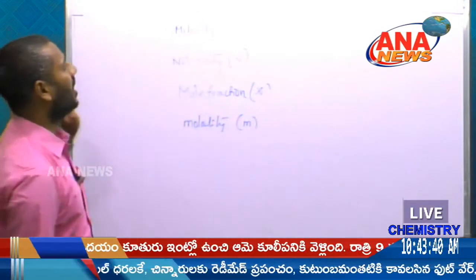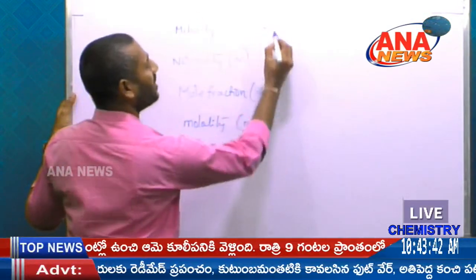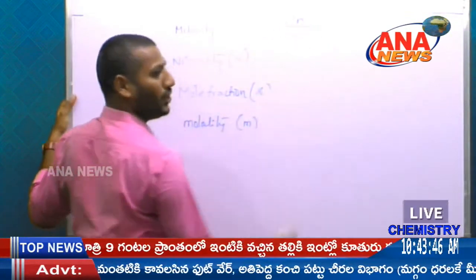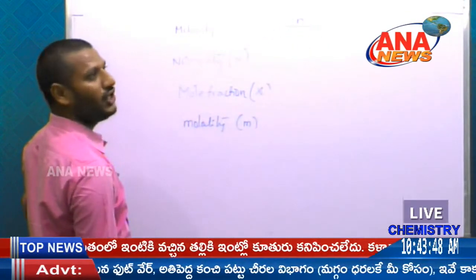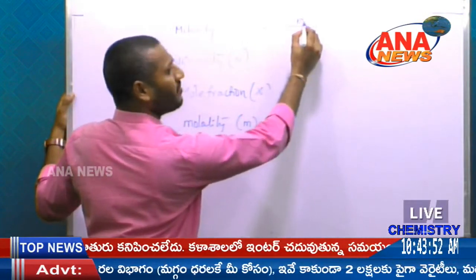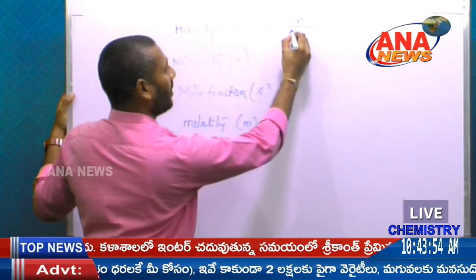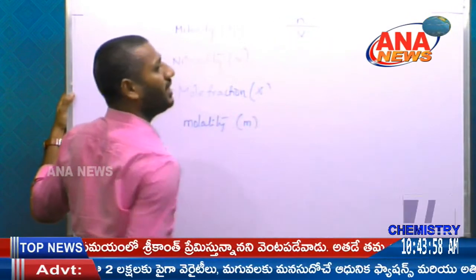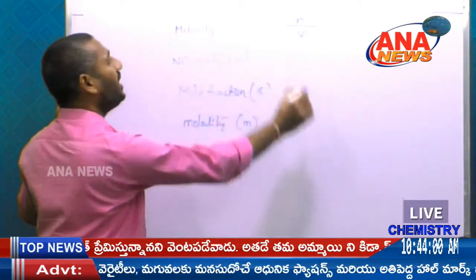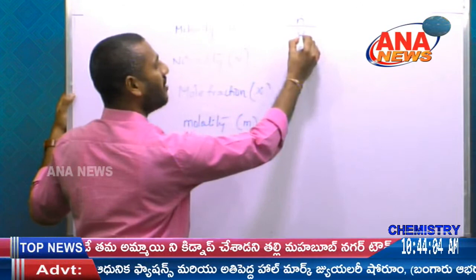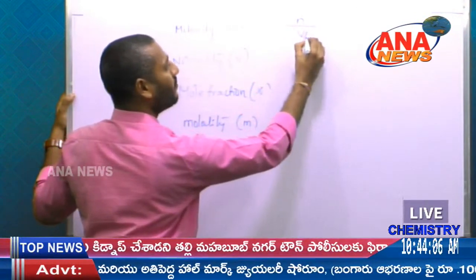Next, molarity. Molarity is defined as the number of moles of solute dissolved in 1000 ml, that is 1 liter, of the solution.